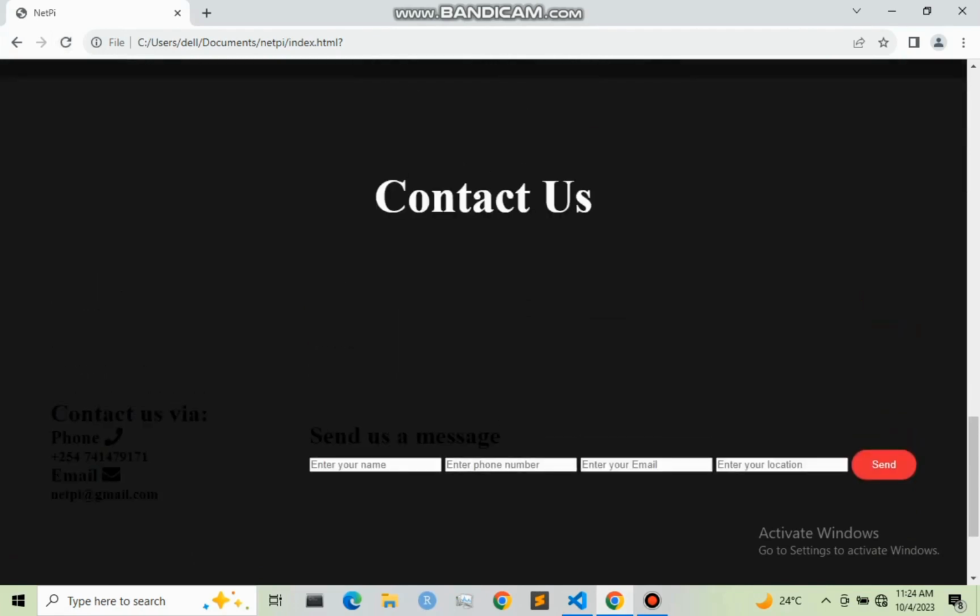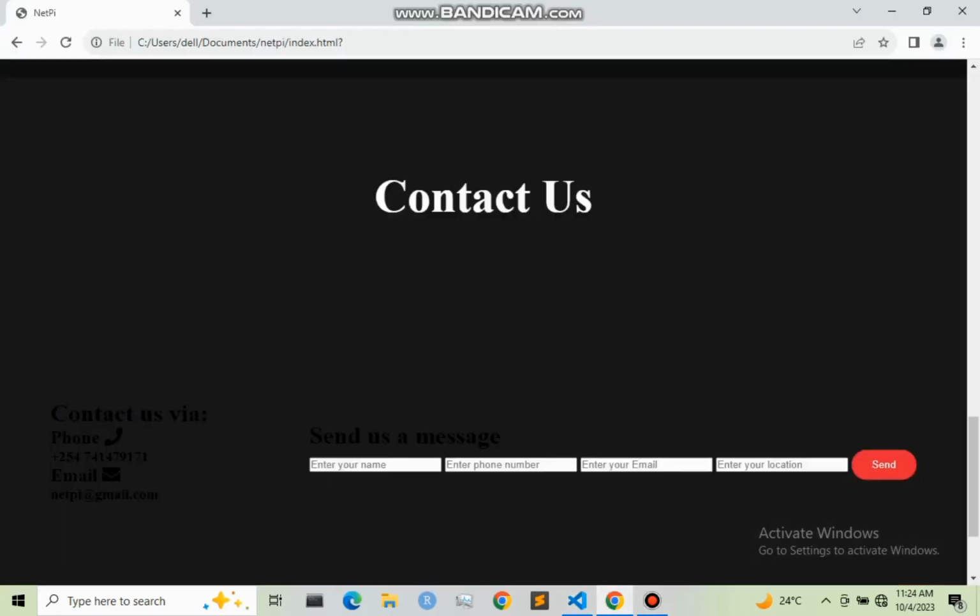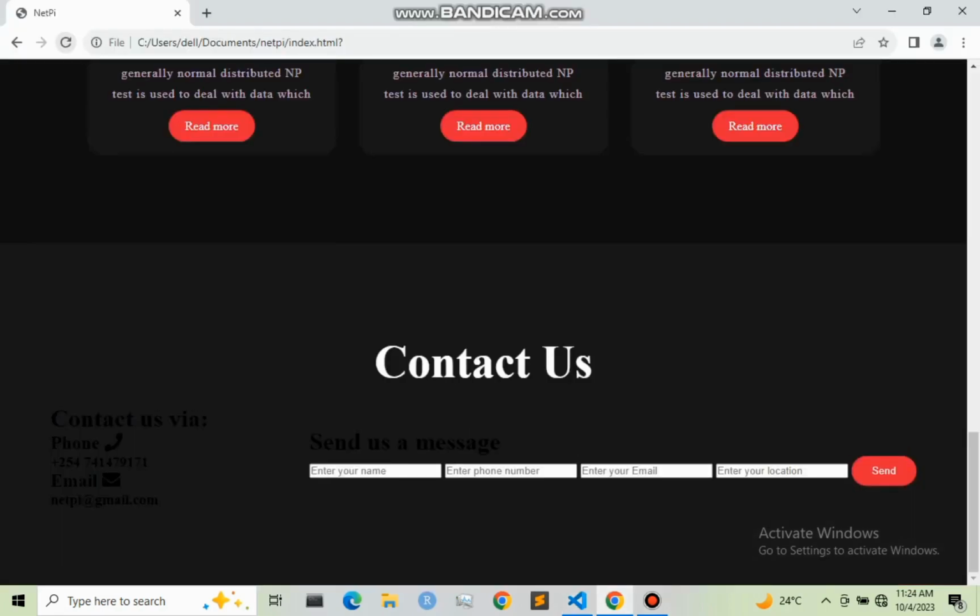As you can see, we have now two columns. Let me remove this height right here, it's not necessary. Let me save this and refresh our web page. So we have these two columns, this first column right here, and this second column which is on this side. So let us now start by designing this column right here.